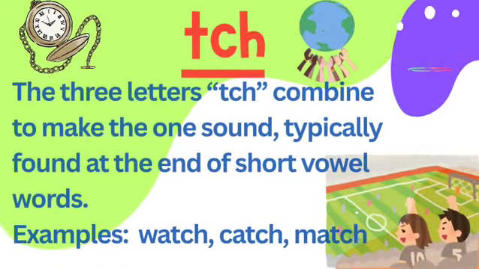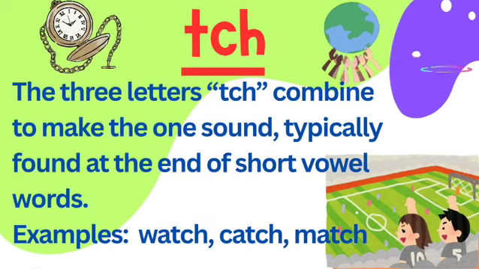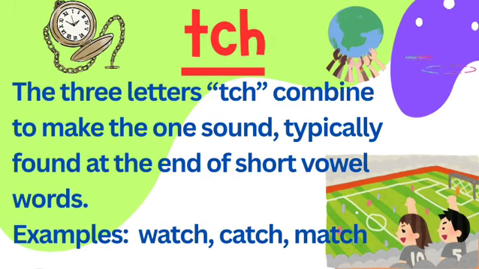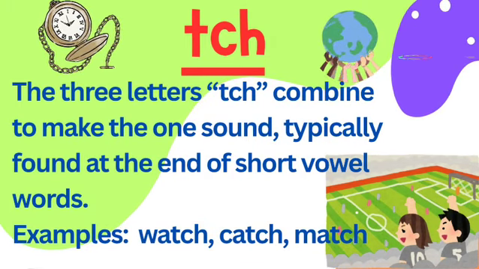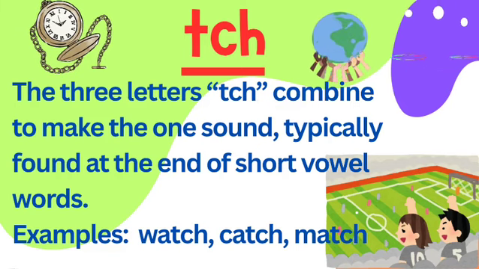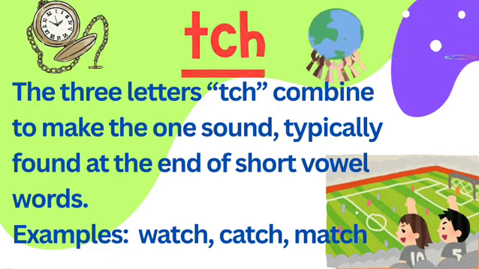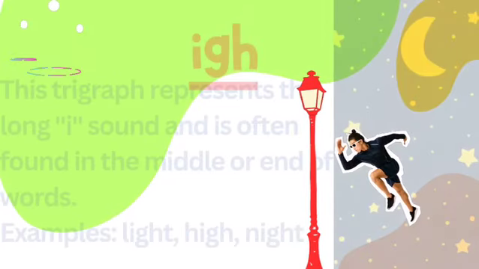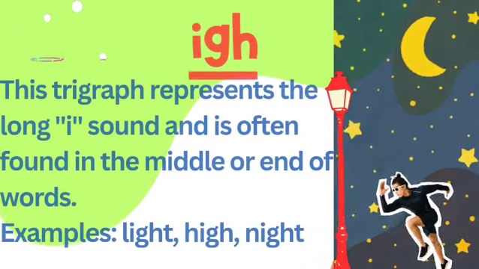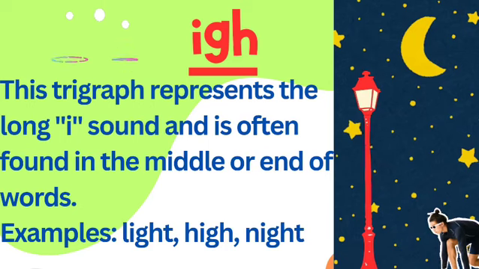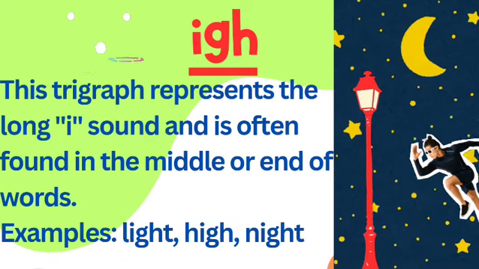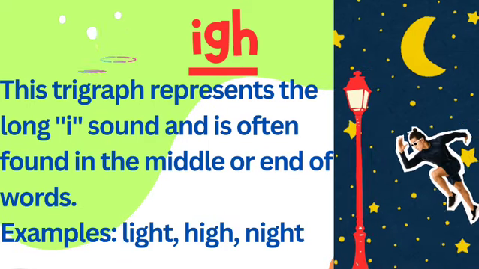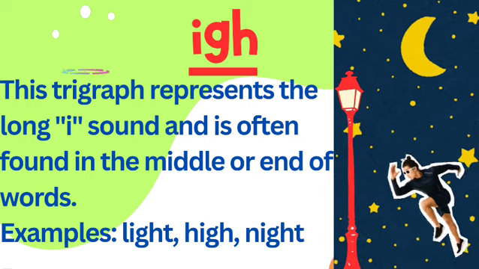TCH. The three letters, TCH, combine to make the one sound, typically found at the end of short vowel words. Examples: watch, catch, match. IGH. This trigraph represents the long I sound and is often found in the middle or end of words. Examples: light, high, night.